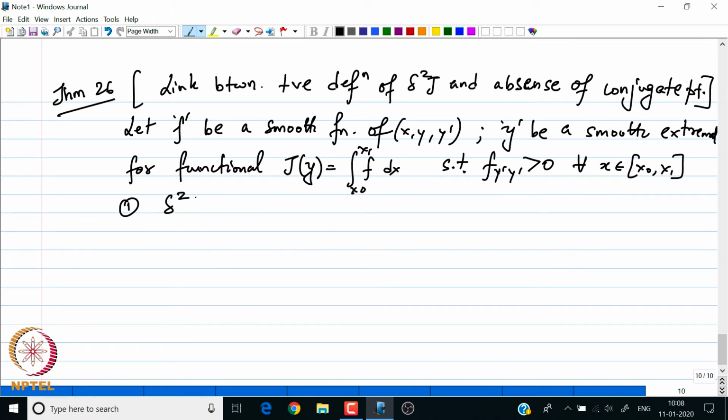The first result says that the second variation is positive for all eta non-zero, right.